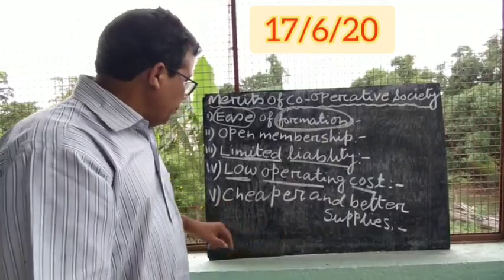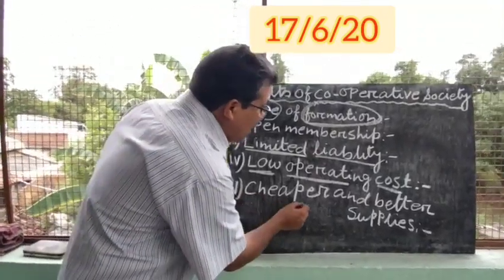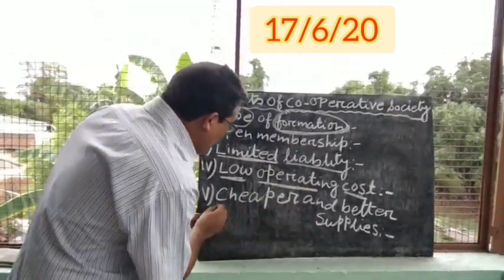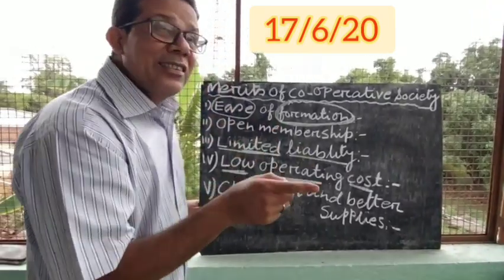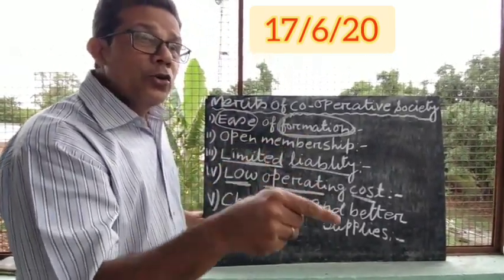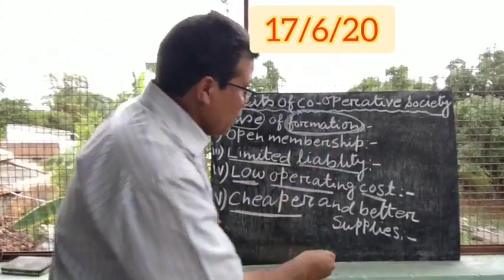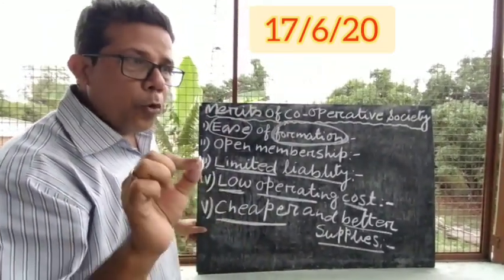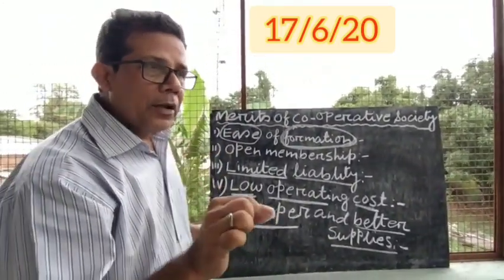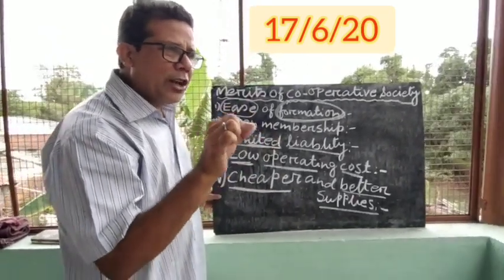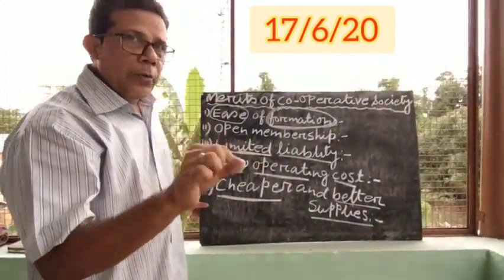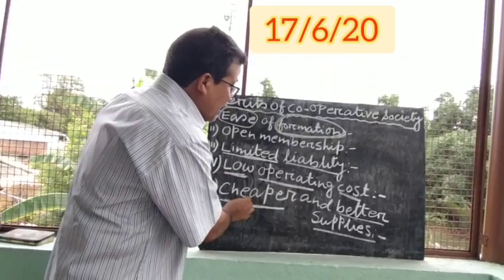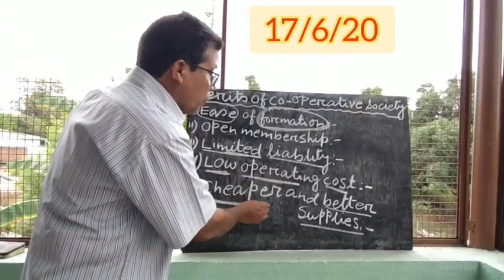So on the other hand, in a cooperative society, why are they giving the goods at a cheaper rate and with better supply? The reason is that it is cheaper because their operating cost is less. That is why they can supply the goods at a cheaper rate. On the other hand, why is there better supply? Because the motive of the cooperative society is to provide service to their members. When their motive is to provide service to their members, definitely they will supply better quality goods. That is why they are supplying. This is one of the merits of cooperative society.